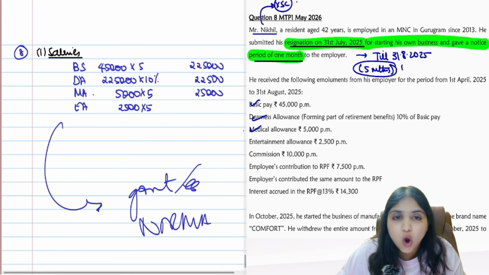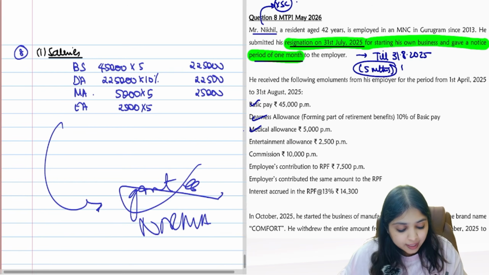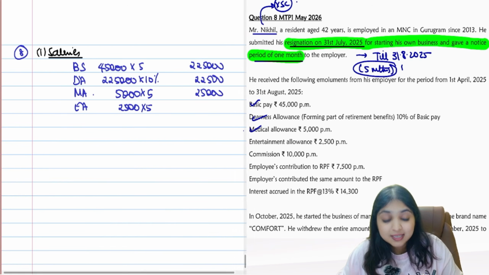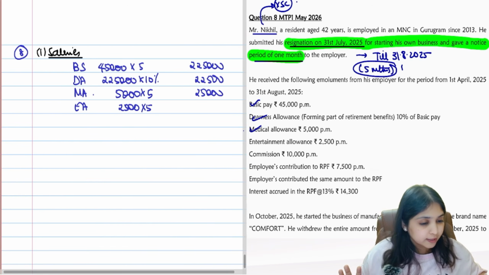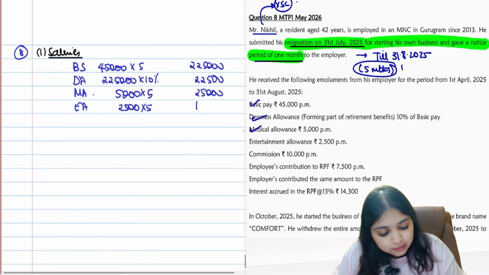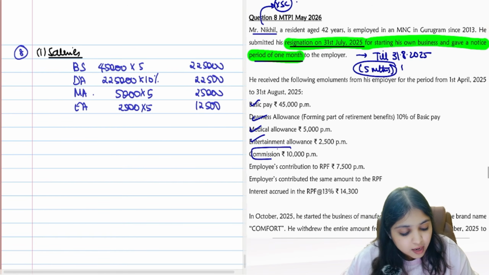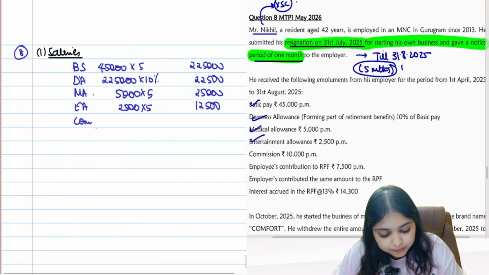Here assessee is not a government employee, number 1, and number 2 we are not following normal regime. Therefore for entertainment allowance, section 16 deduction I will not get. Alright, so 12,500 is what I am getting. I am fully taxing it. Then commission 10,000 per month. So commission 10,000 into 5, 50,000.